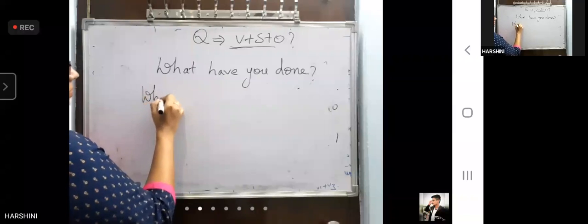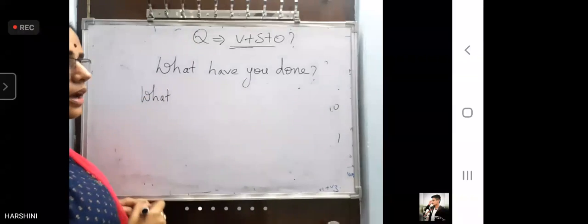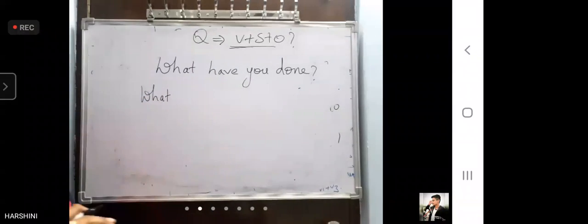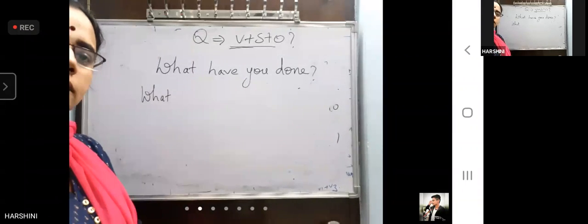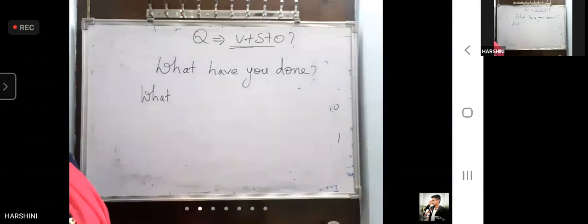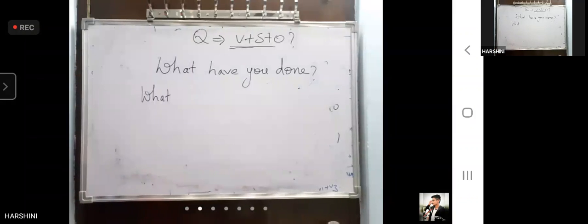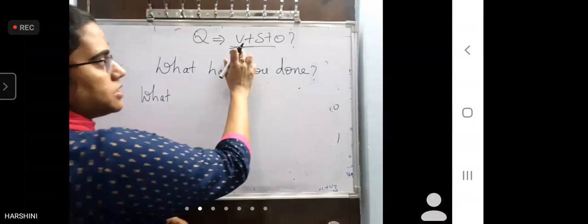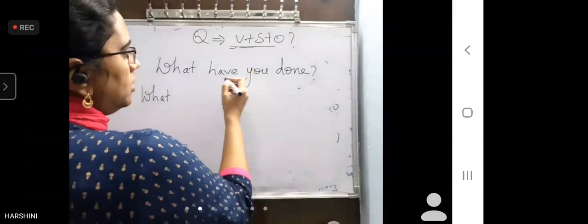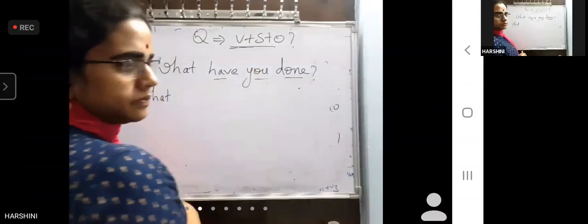Now, after what, should you use a subject or a verb to write the answer? Question should be answered in a question only. Should there be a verb or else a subject after a WH word? Verb, ma'am. Structure verb. So, have you done?